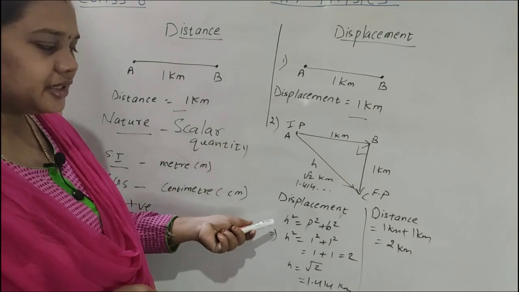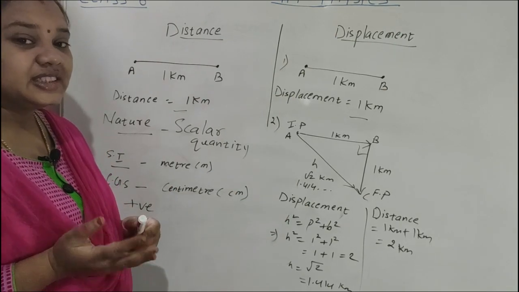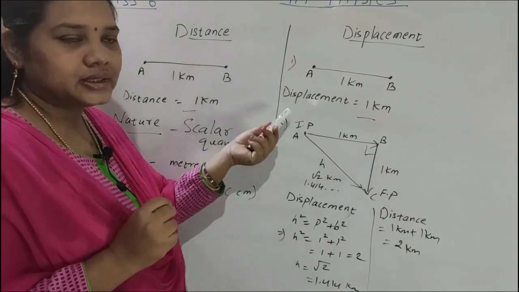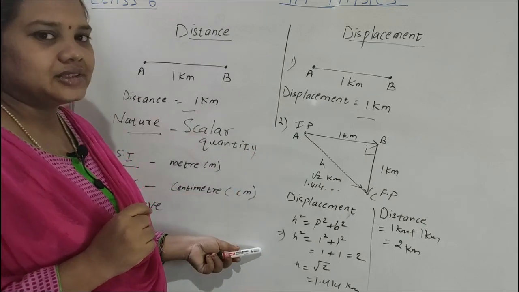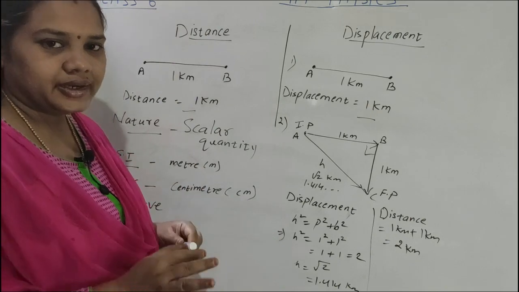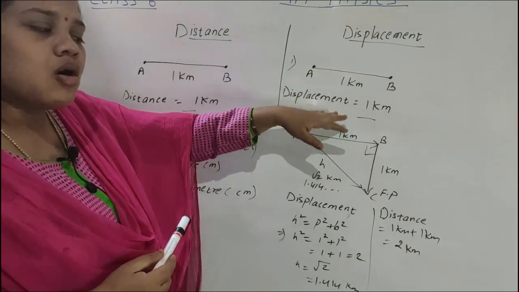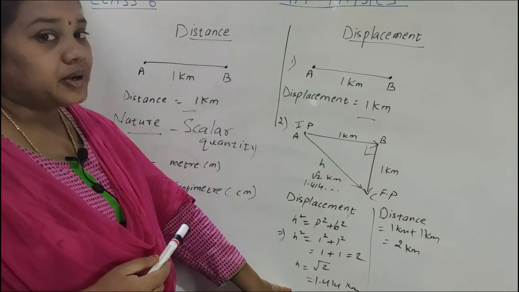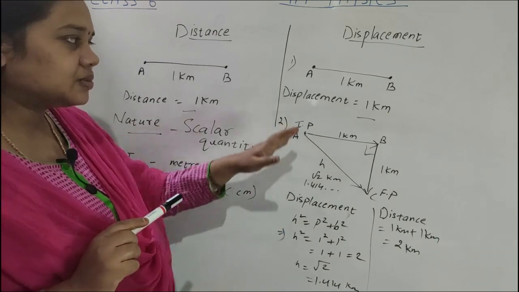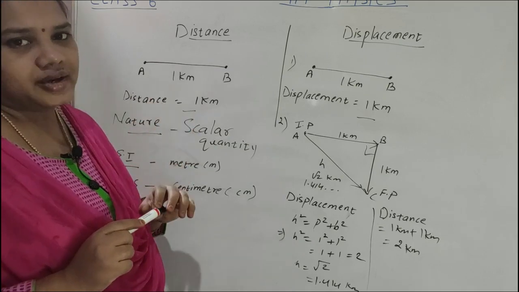Displacement is less than distance here. So what we understood is that displacement will be either equal to distance or less than distance, but never more than distance, because displacement is the shortest path from initial to final position.